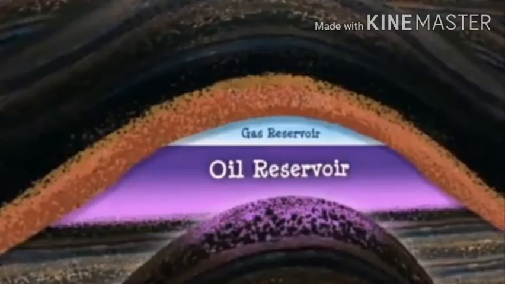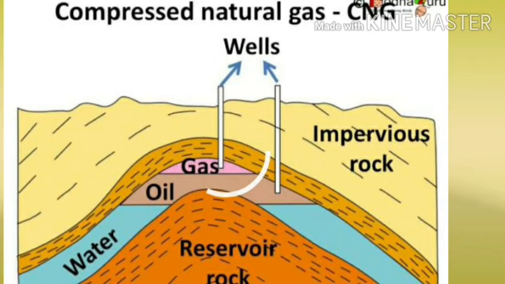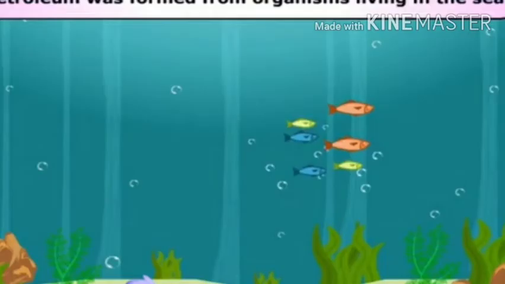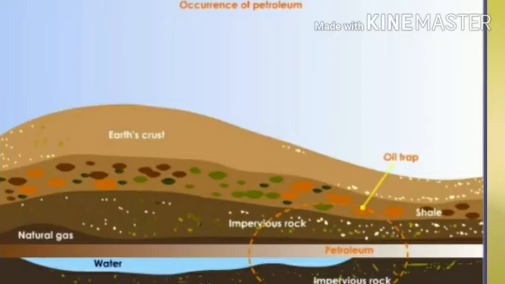Some wells dug into the earth produce only natural gas, whereas others produce natural gas as well as petroleum oil. Natural gas is formed under the earth by the decomposition of vegetable matter lying under water. This decomposition is carried out with the help of anaerobic bacteria in the absence of air, just as we have seen in the case of coal and petroleum.